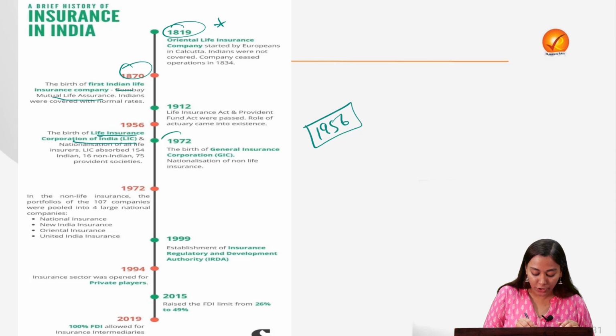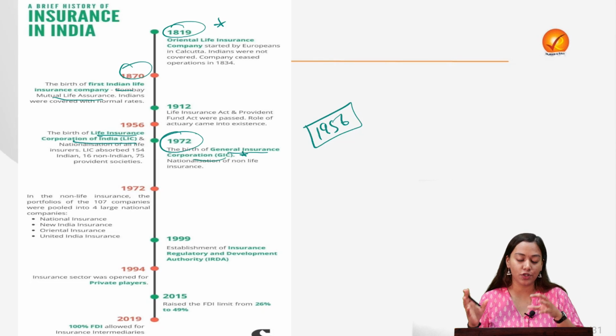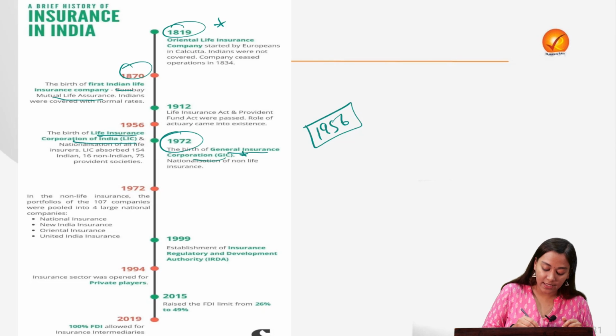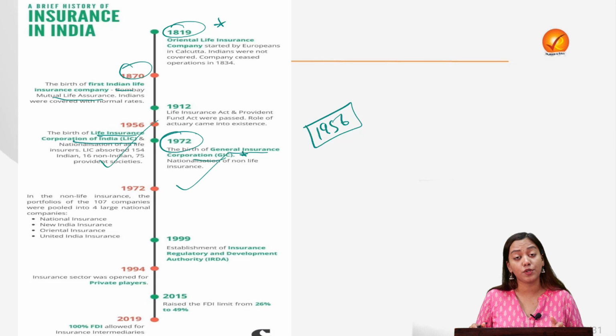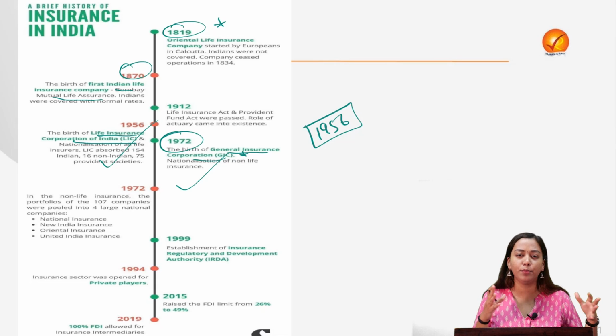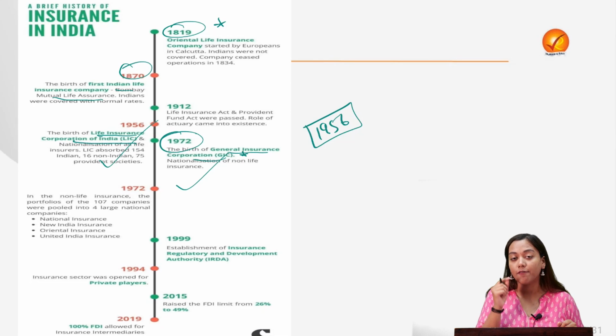So in 1972, the general insurance saw its birth and also saw the nationalization of the same. Now, as we have seen, both the spaces got nationalized, which means a lot of government intervention must have started. This must have also stifled a lot of innovation and competitiveness, hindered by bureaucratization, red tapeism, etc. Right? So therefore, now the government will feel the need of enhancing privatization to have more private products in insurance, because the population was also enhancing, the problems were also enhancing.